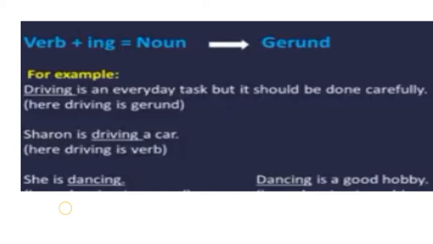She is dancing. So she is the pronoun and she is doing the action dancing. What action she is doing? Dancing. Okay. So you are getting answer of what the person is doing. That is the verb. So here dancing is the verb.